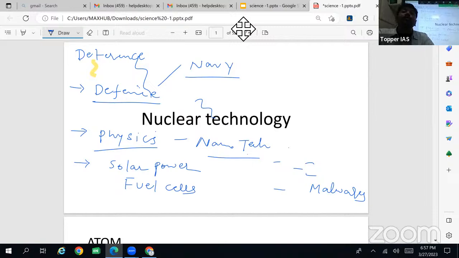So nanourea, carbon nanotubes, that and all we'll discuss in nanotechnology. These are the major topics which we will cover. So any other topics? If you have any idea.